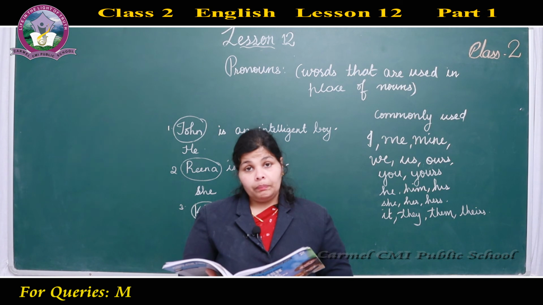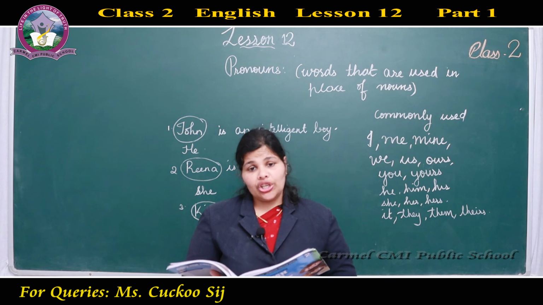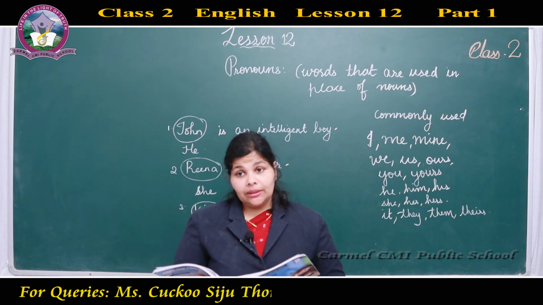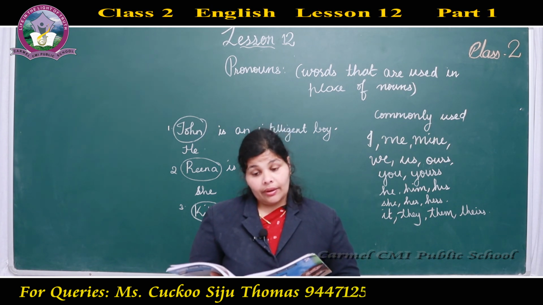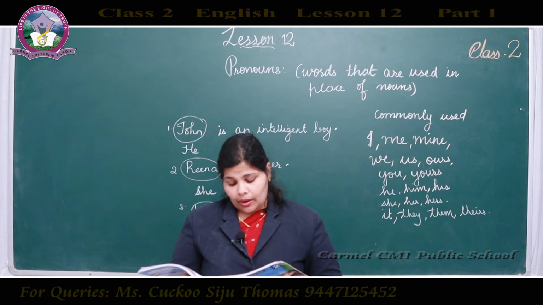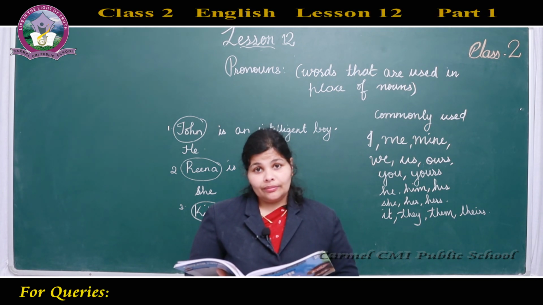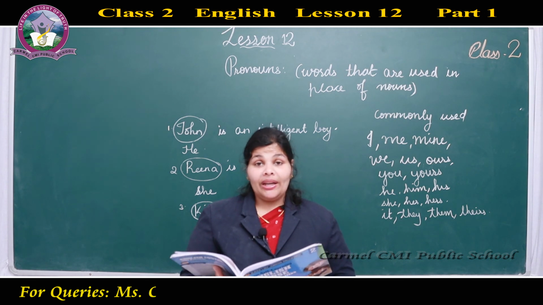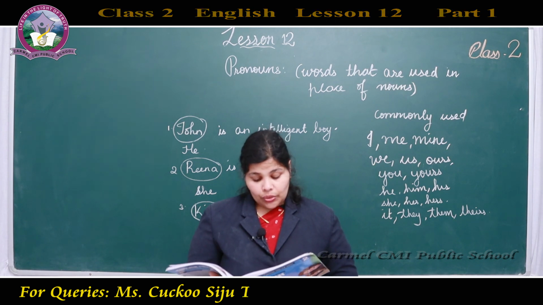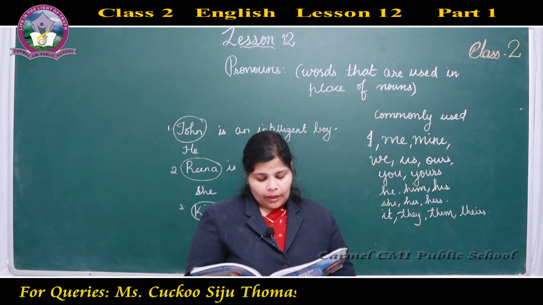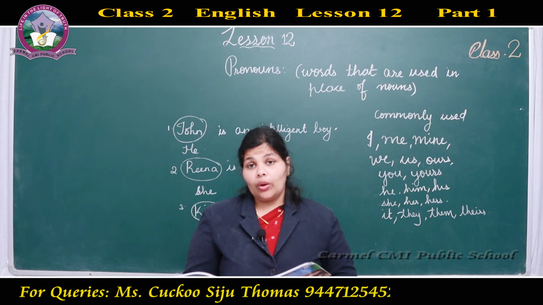Him. Pronoun. Which color? Green. Key. Noun. Which color? Red. Apple. Noun. So, which color? What is the color of apple? Apple is red in color and it is a noun. So, we color it red. Camera. Camera is what color? It can be any color, isn't it? But when we are coloring here, if it is a noun, we have to color red. So, camera is red. They. Pronoun. Which color? Green. I. Pronoun. So, which color?